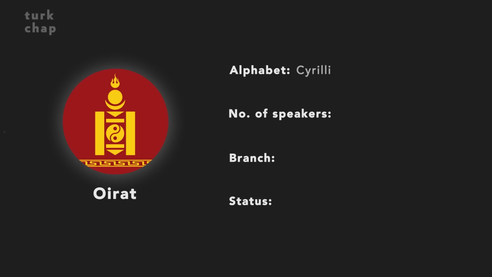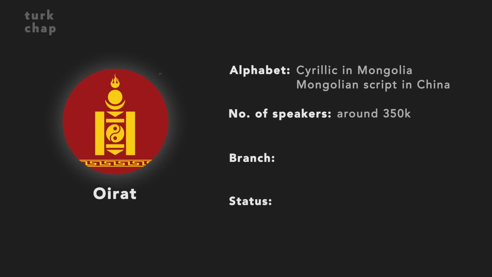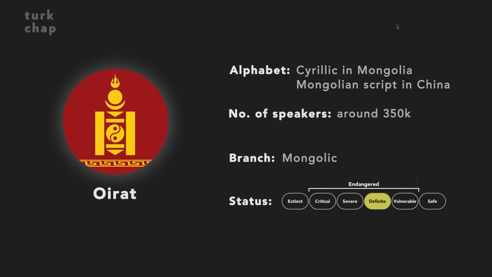Oirat uses the Cyrillic script in Mongolia and the traditional Mongolian script in China. I could not find any information about the script that the Oirats in Kyrgyzstan use. Around 350,000 Oirats are estimated to speak the Oirat language. It belongs to the Mongolic branch and the status of Oirat is definitely endangered.